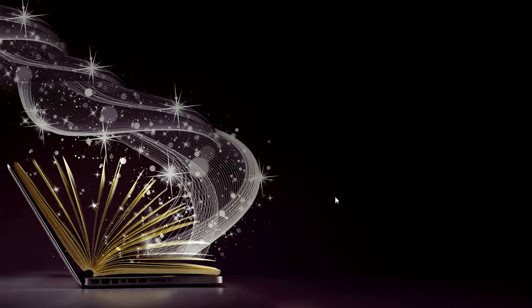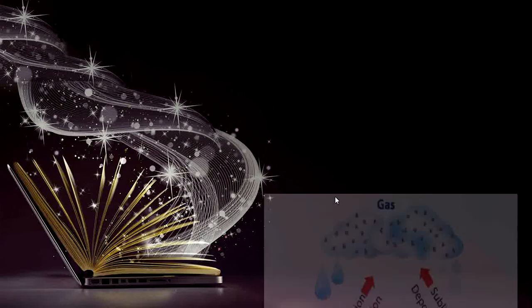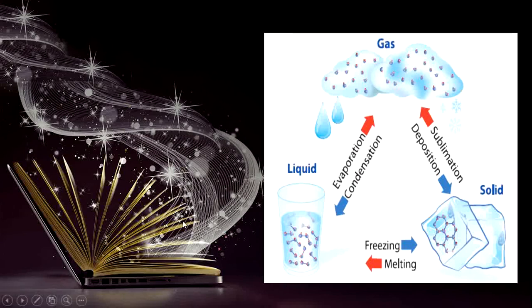We have to illustrate the change of state through an example. See this diagram. Water molecules are in a liquid state at normal temperature. When water is heated at 100 degrees Celsius, what happens? It becomes steam, which is a gaseous state of matter. On reducing the temperature of the steam, it becomes water again. If we reduce the temperature further to 0 degrees Celsius, it becomes ice, which is a solid state of water. Ice on heating becomes water again. Thus, water changes its state when there is change in temperature.